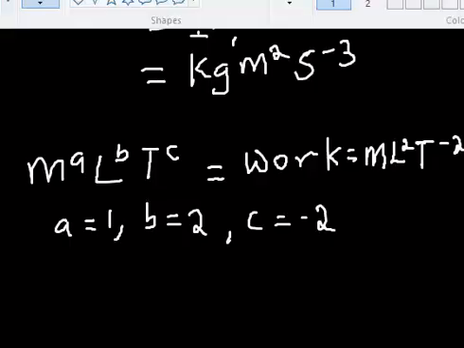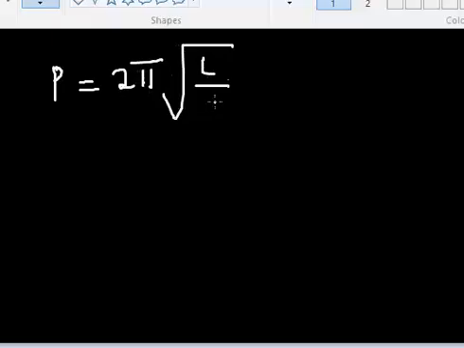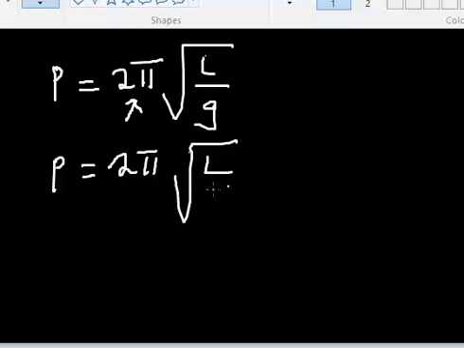So let's do that. The period of a simple pendulum, by formula, is given as 2 pi the square root of L over g. So this is going to be P. Now this 2 pi I don't need, it's simply a constant. L is length, so in dimension it is length.